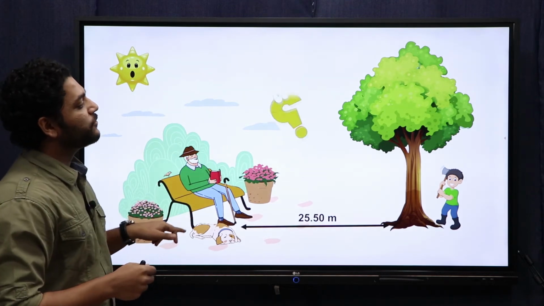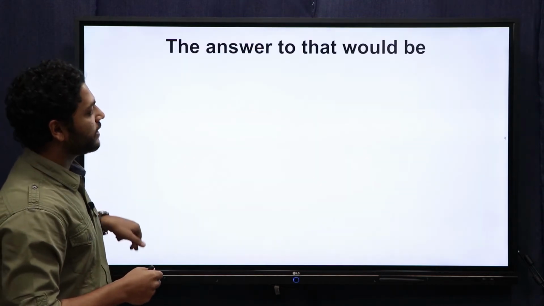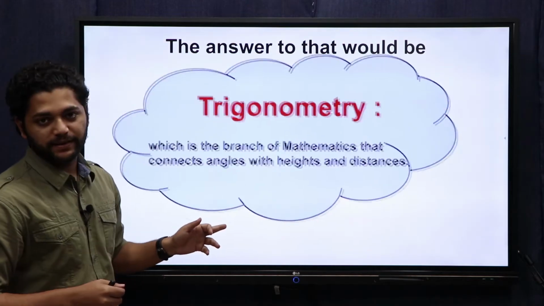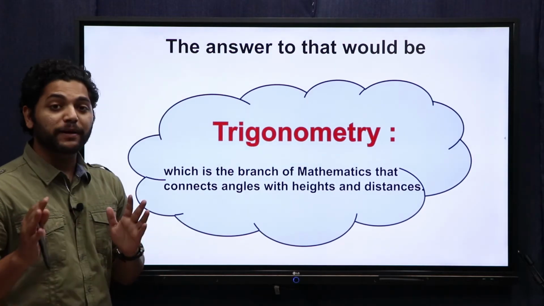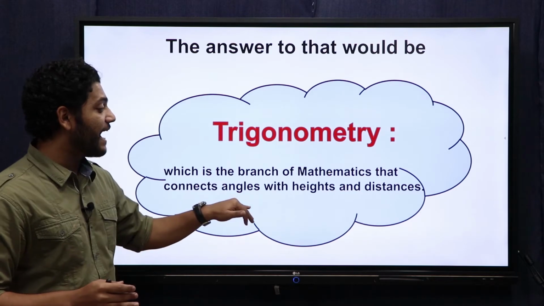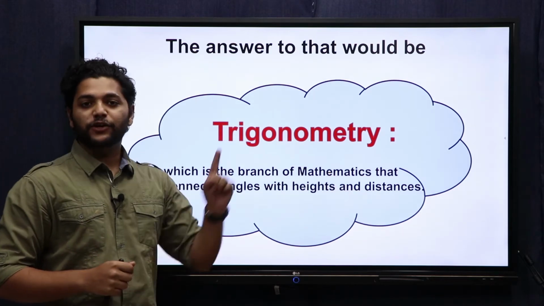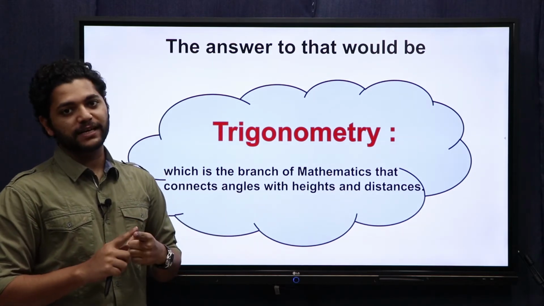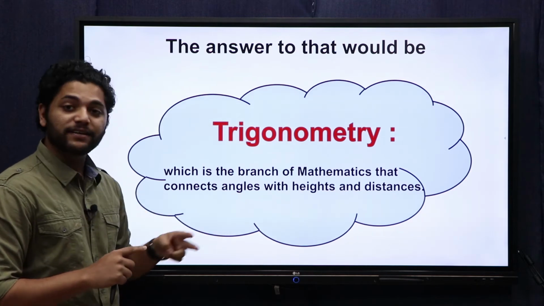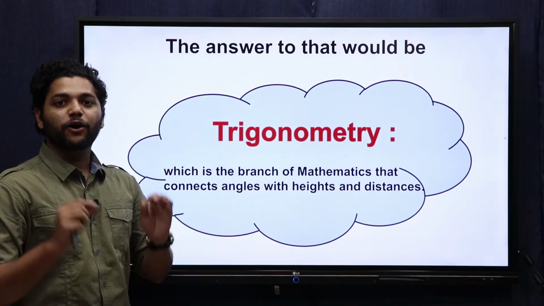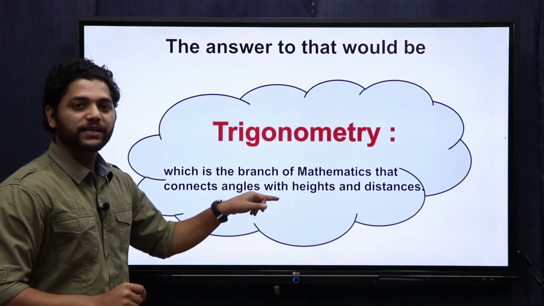Well, the answer to that question would be trigonometry. Now, trigonometry is a branch of mathematics which connects angles, heights and distances. You already studied angles. How do you measure angles? He already measured the distance between the tree and the old man. All he needs to do is measure the height.